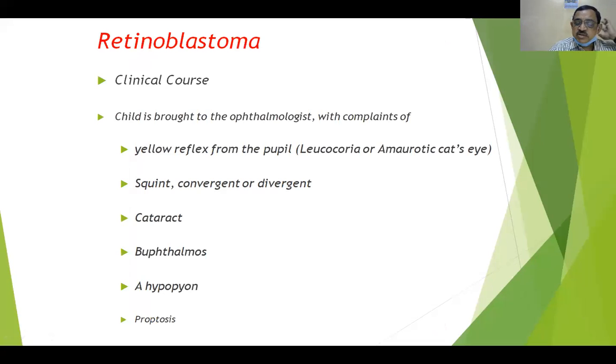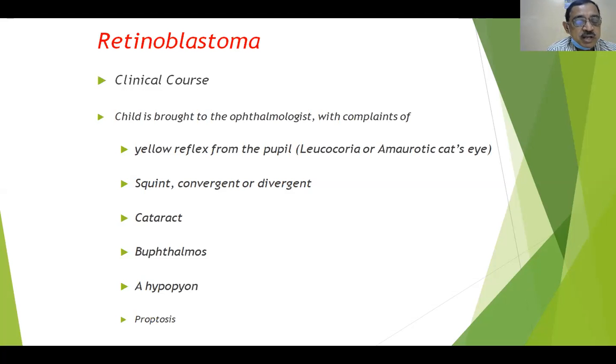So if we take the clinical course of retinoblastoma, the child is brought to the ophthalmologist by the parents. The parents come and complain that the child is having a white pupil or leukocoria, or a yellow reflex in the pupil, or amaurotic cat's eye, that's what we call it. And sometimes these children may be brought for squint, strabismus. Either it can be a divergent squint or a convergent squint.